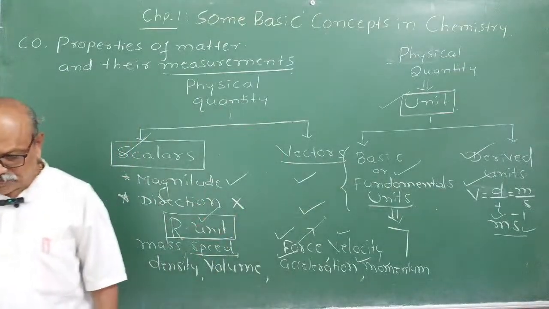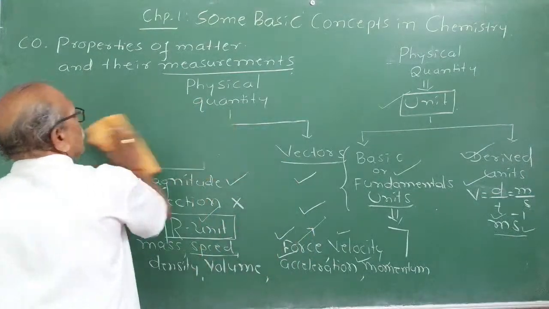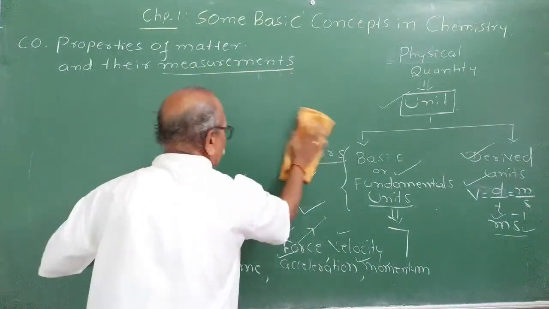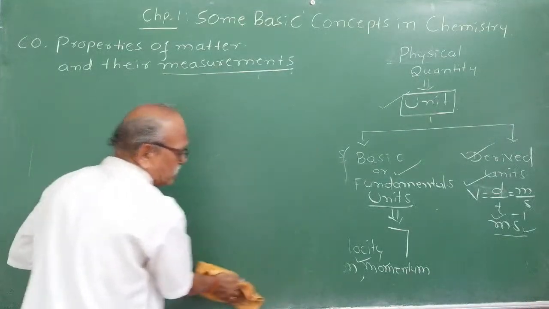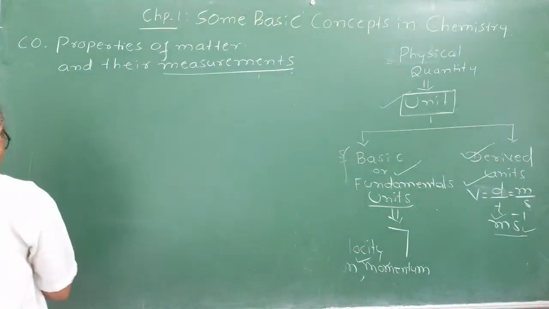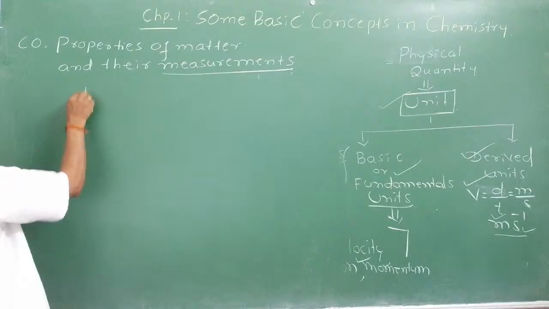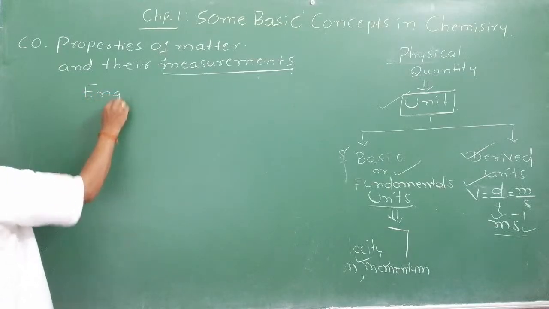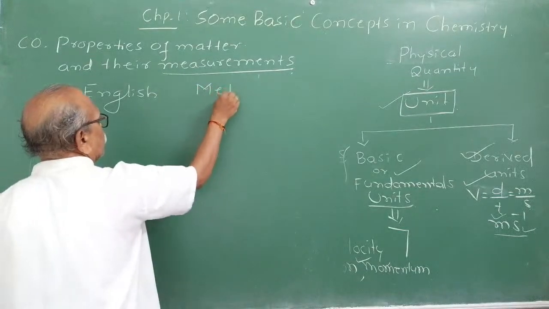The first step is to know the internationally accepted system. Initially there were two systems of measurement. One is the English system of measurement, and another one is called the metric system.